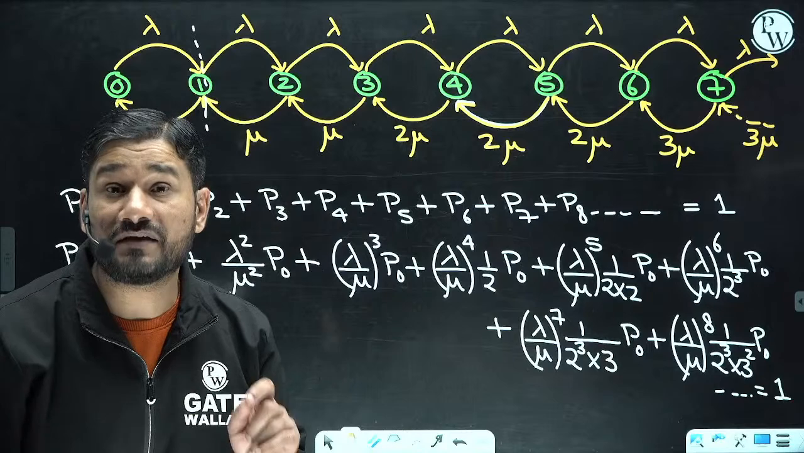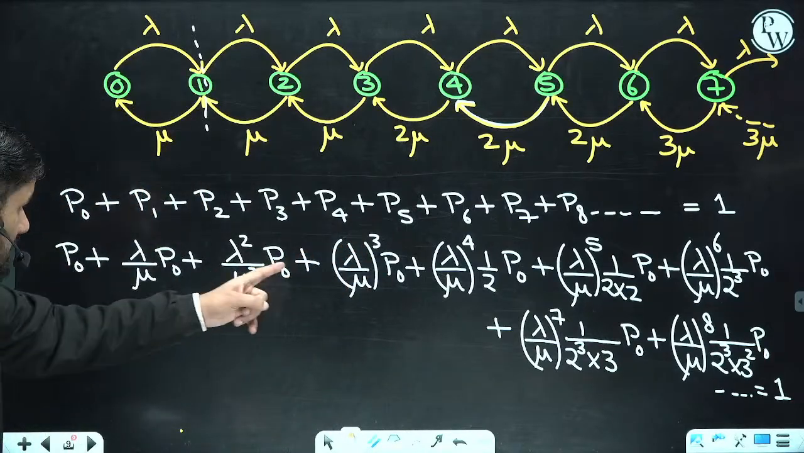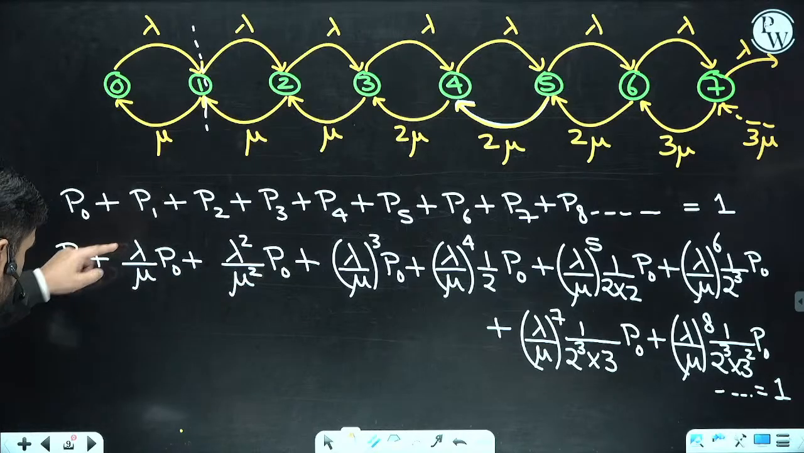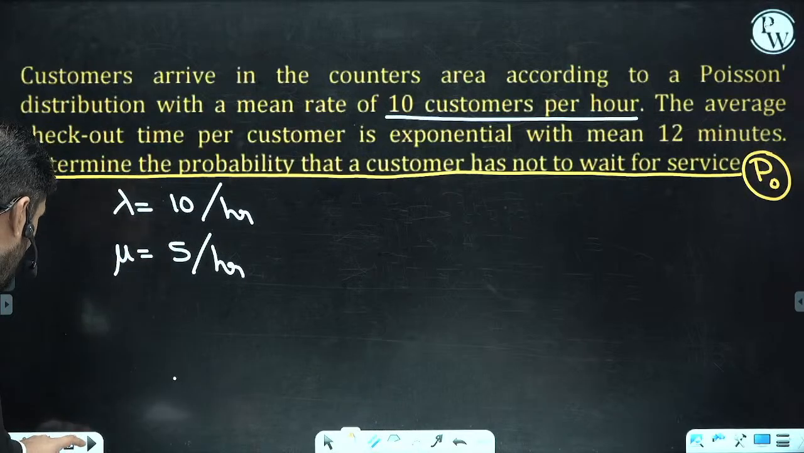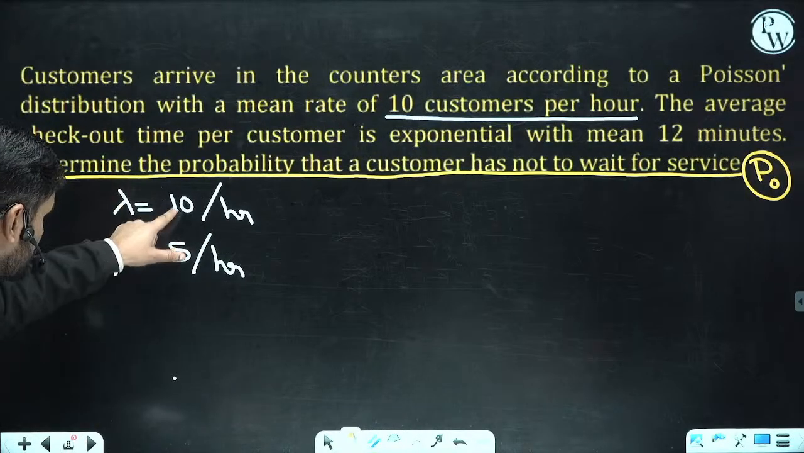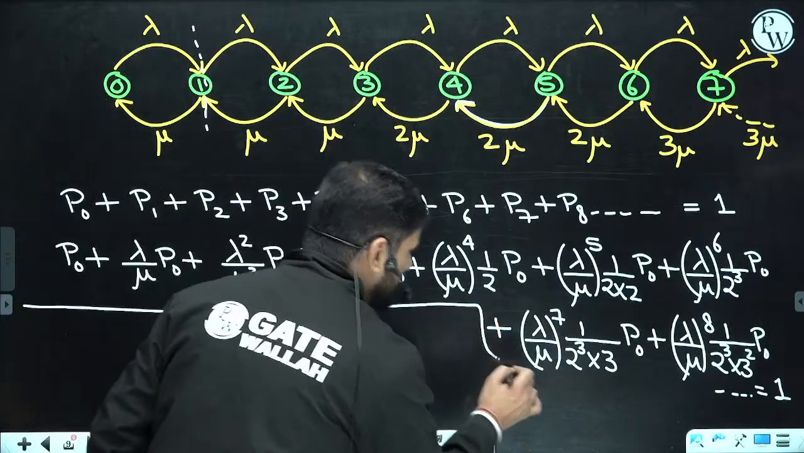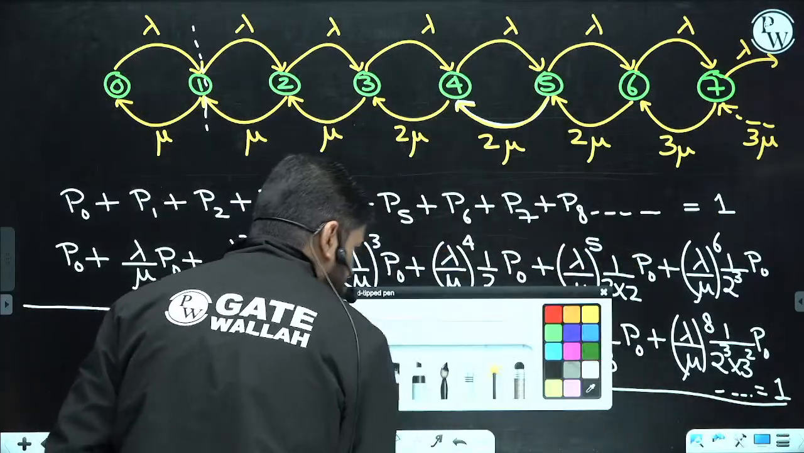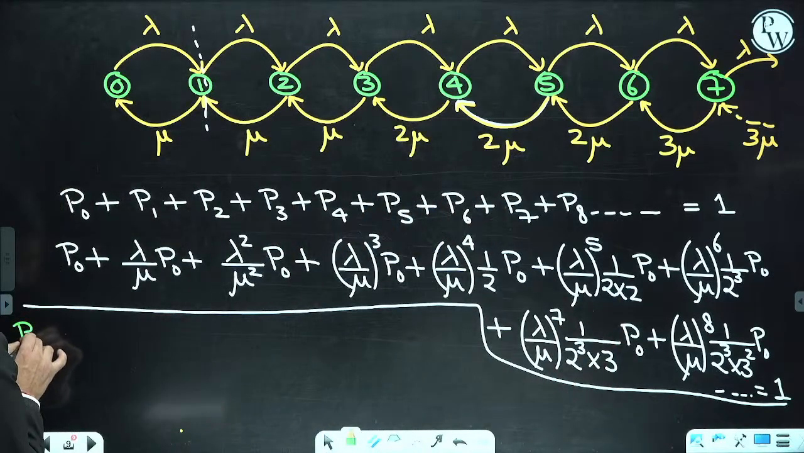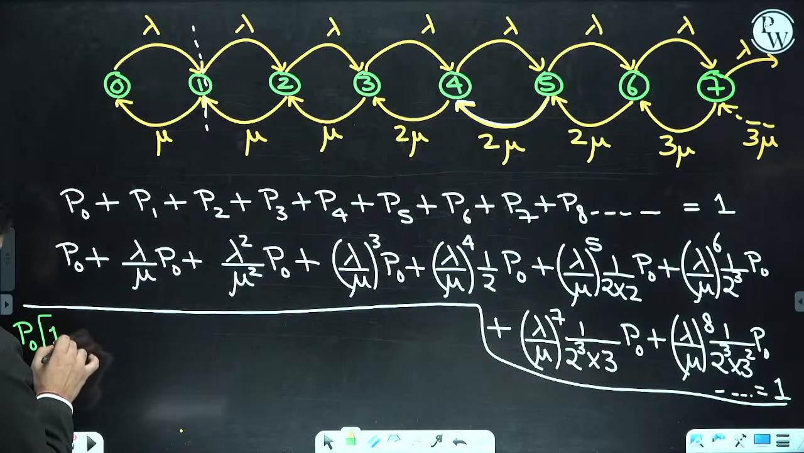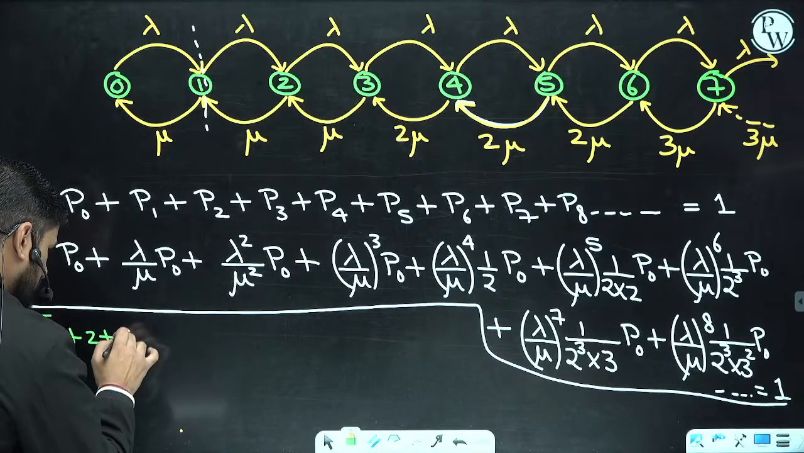You have to find out the P0 value, and what we do is just take the P0 common. Put the value of lambda as 10 and mu as 5, so lambda upon mu is 2. Let me put that value, and within the next 10-15 seconds you will be getting the answer. I have taken P0 common. So 1 here, this is 2 here, this is 2 square, 4 here.